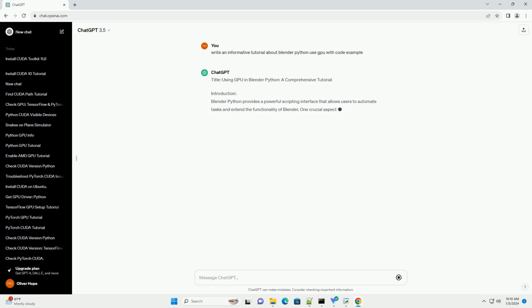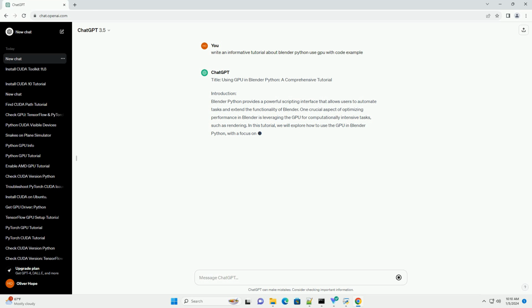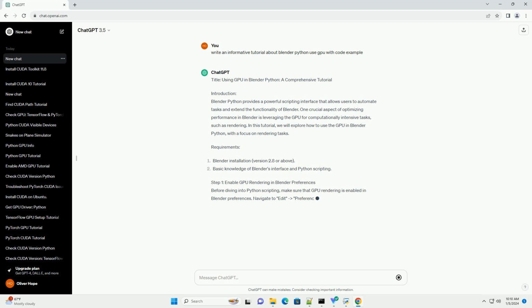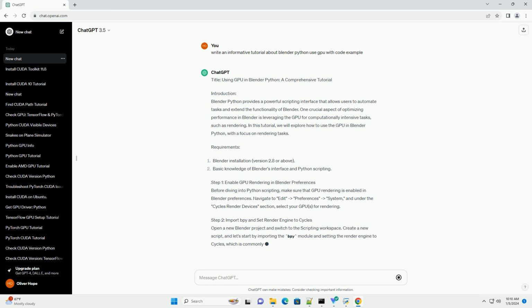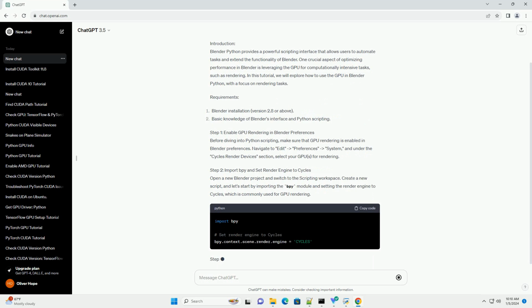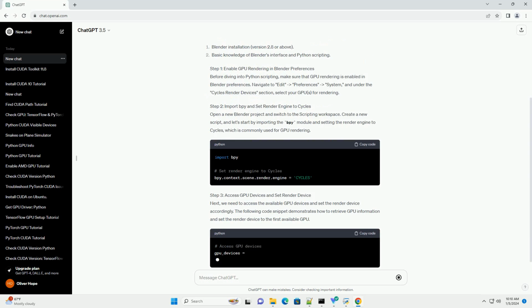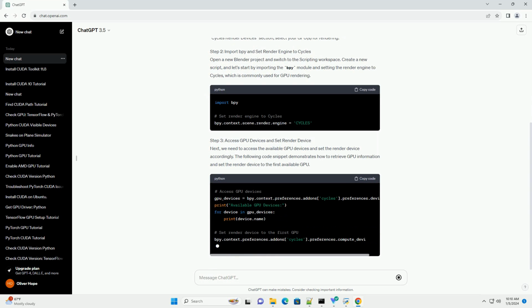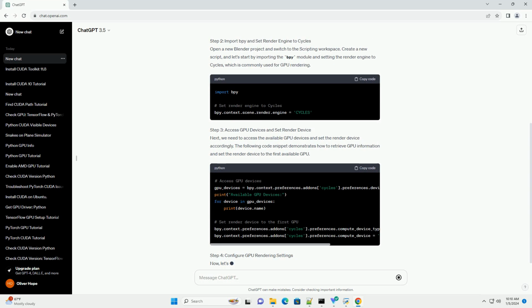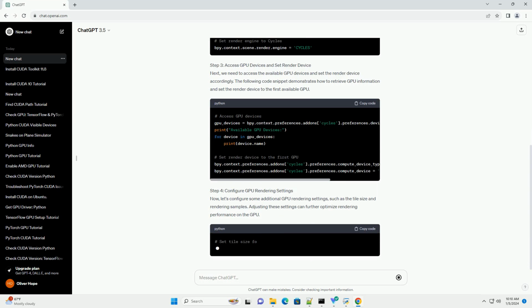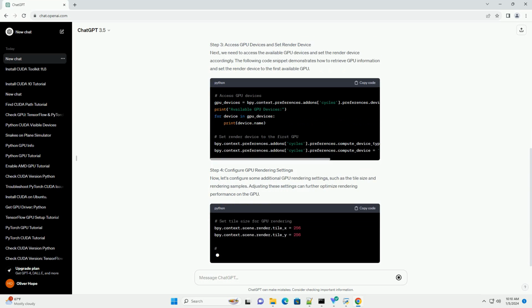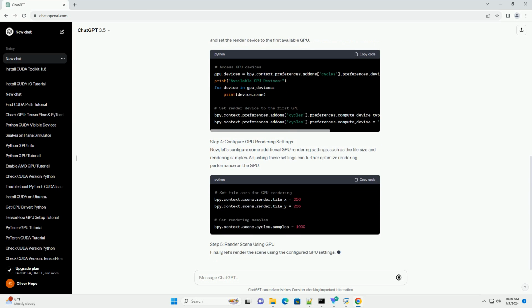Title: Using GPU in Blender Python, a comprehensive tutorial. Introduction. Blender Python provides a powerful scripting interface that allows users to automate tasks and extend the functionality of Blender. One crucial aspect of optimizing performance in Blender is leveraging the GPU for computationally intensive tasks, such as rendering. In this tutorial, we will explore how to use the GPU in Blender Python, with a focus on rendering tasks.